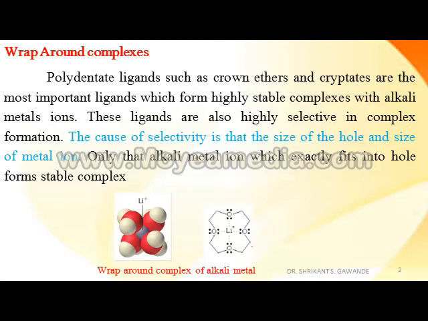Only that alkali metal ion which exactly fits into the hole forms a stable complex.